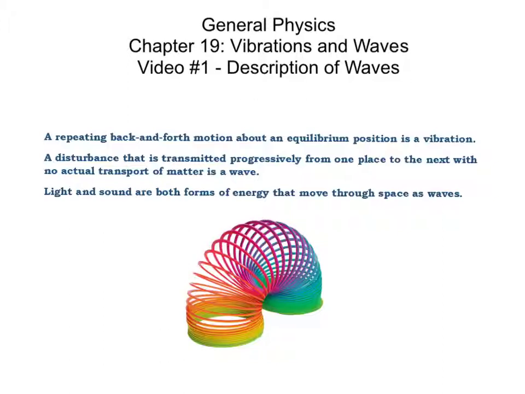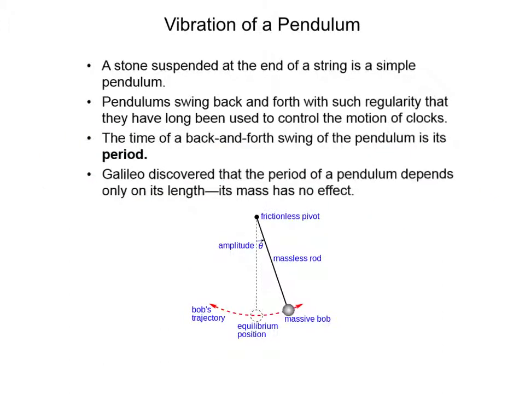So here we go. Pendulums have been around for a really long time. If we take any kind of mass, like a stone or a hanging mass or anything, and suspend it at the end of a string, we've made a simple pendulum. Pendulums swing back and forth with such regularity that for a long time they were used to control the motion of most clocks. They can still be found in grandfather clocks and a lot of cuckoo clocks.